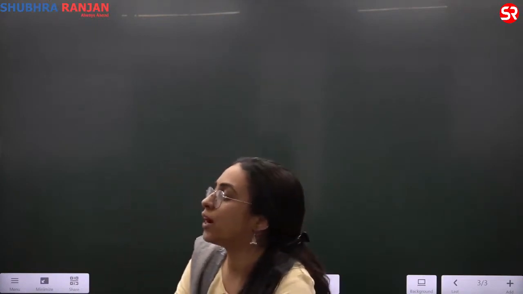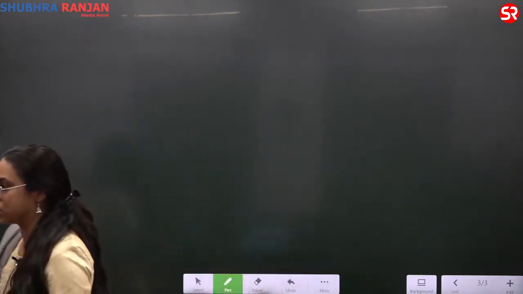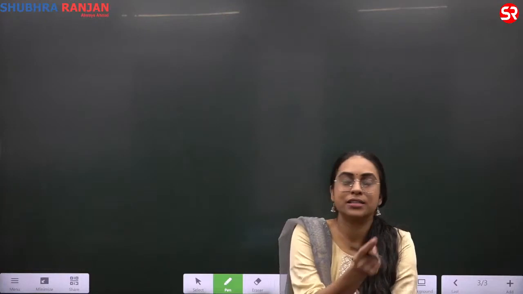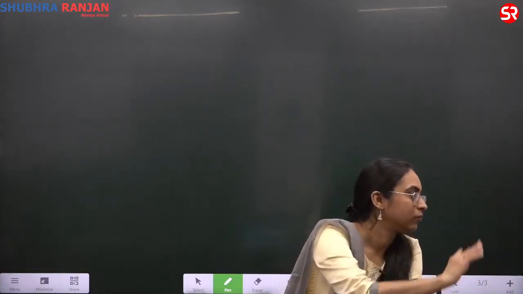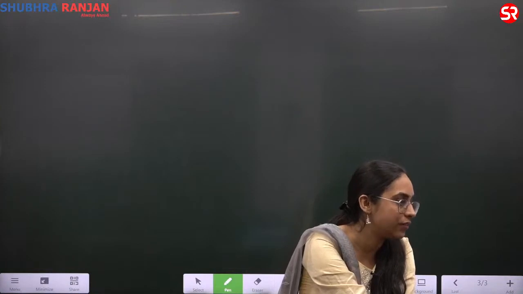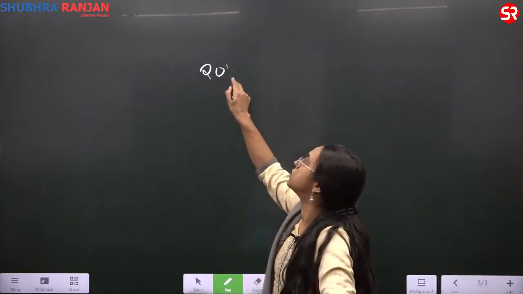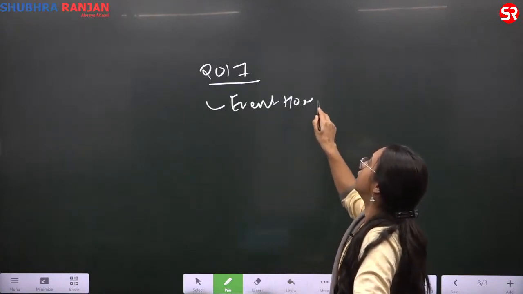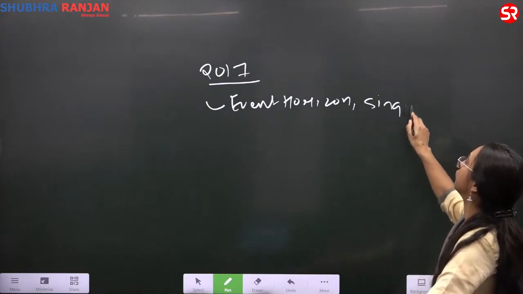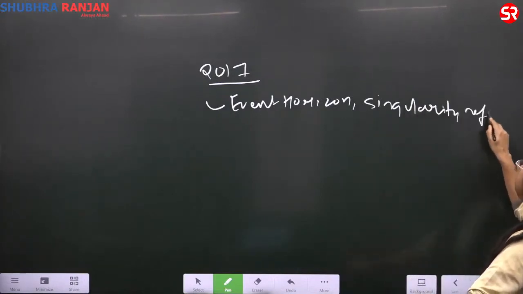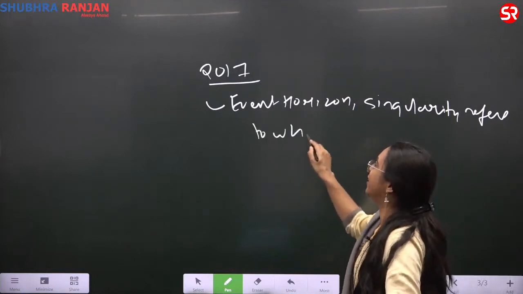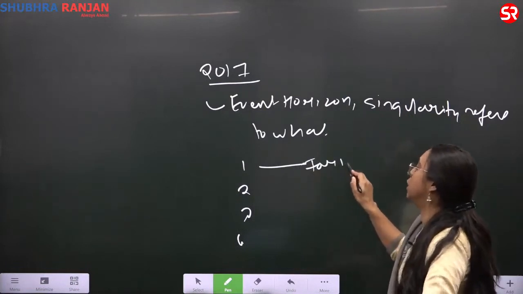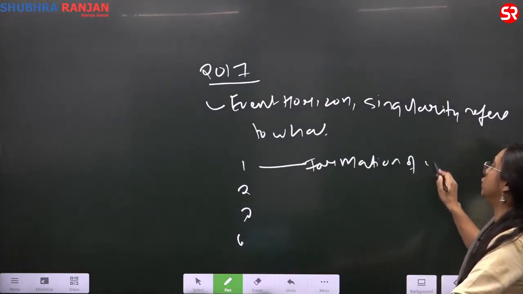Because if you look at the previous year question, one question they had asked, in 2017, was: the terms event horizon, singularity, relate to what? There were two or three terms given, like event horizon, singularity, and they had given options 1, 2, 3, 4. One of the options was the formation of the universe.